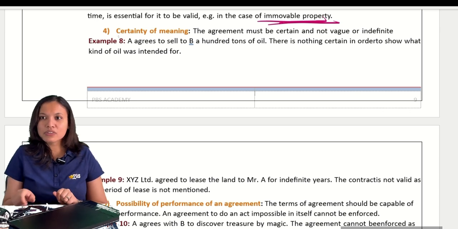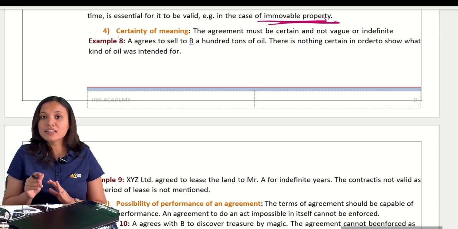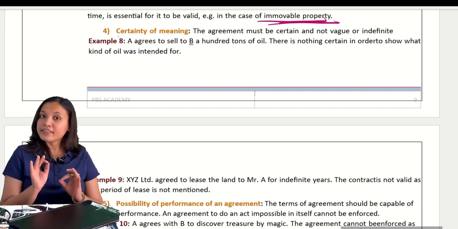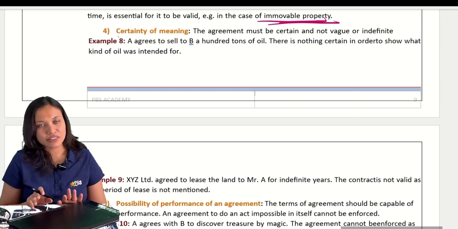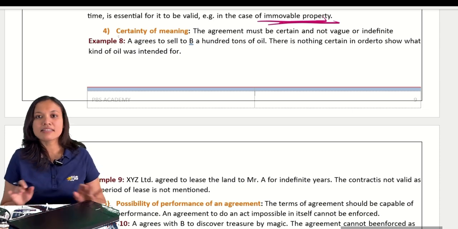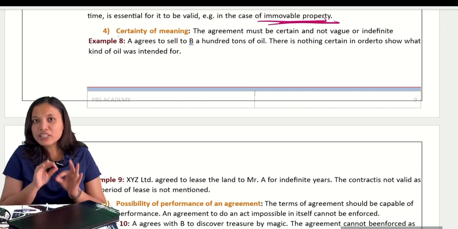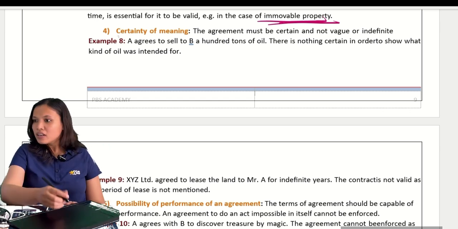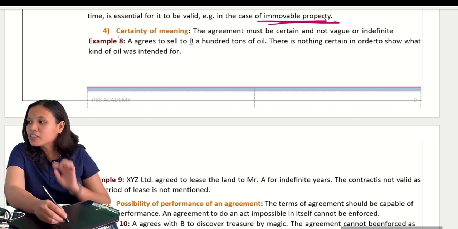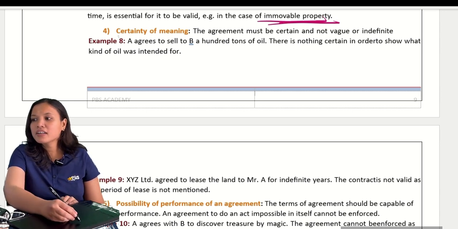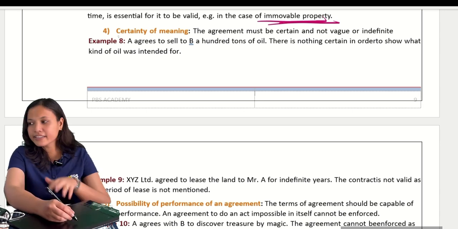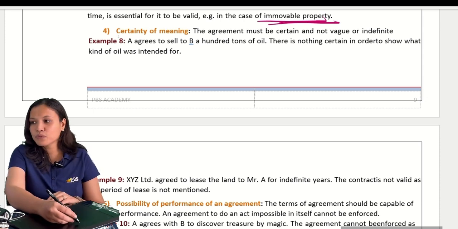Okay, so I should be very clear. See, I want to sell my red bike for 50,000. Then the agreement is certain. Did you get the meaning of the word certain? Certain means clearly defined. It must be certain and not vague or indefinite. Vague means not clear, indefinite, again not sure which one.